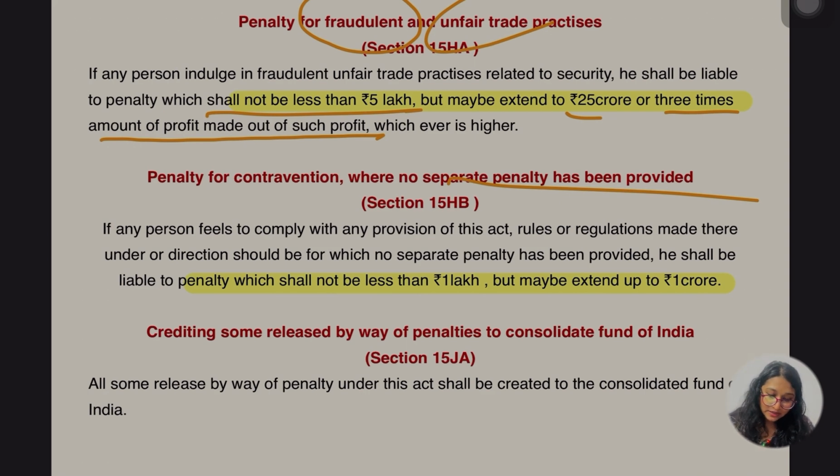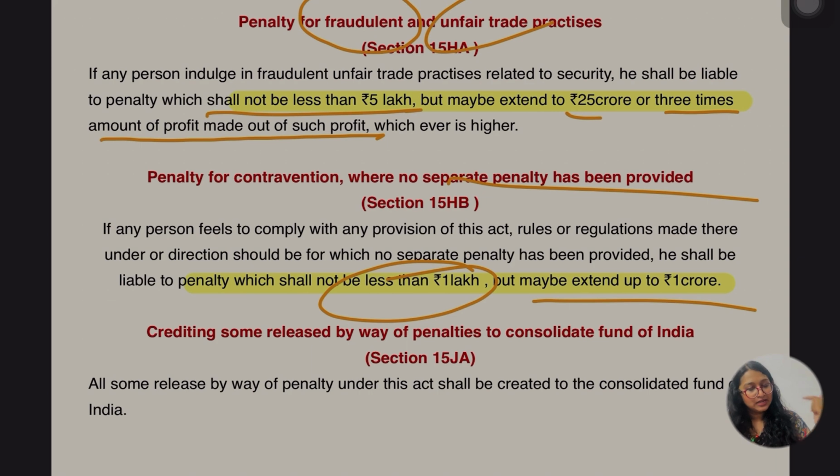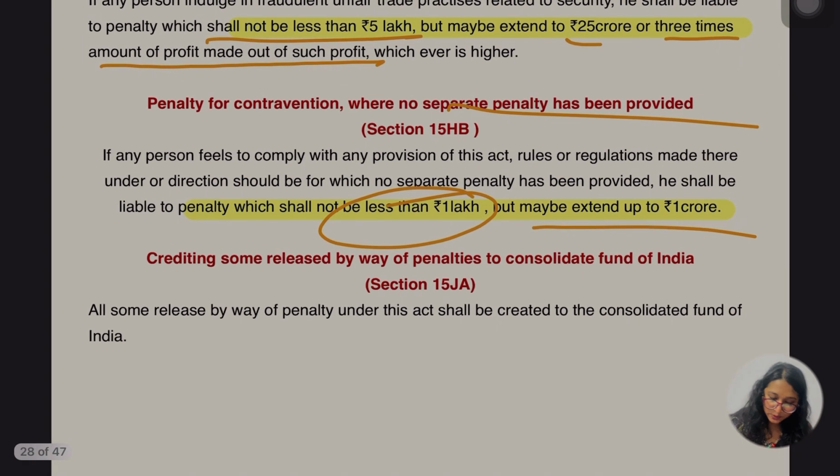Okay, if any person fails to comply with any provision of this act, rules and regulation made thereunder, directions, where no separate penalty has been provided, he shall be liable to penalty which is not less than 1 lakh rupees, ठीक है. सबसे कम है ना अब तक, हाँ जी, but may be extended up to 1 करोड़. थोड़ा छूट दे देते हैं भैया अपन को, ठीक है. और it was 25 करोड़, now it's up to extend up to 1 करोड़, ठीक है. Okay, let's go for the other penalty, crediting some realization by way of penalty to Consolidated Fund of India.